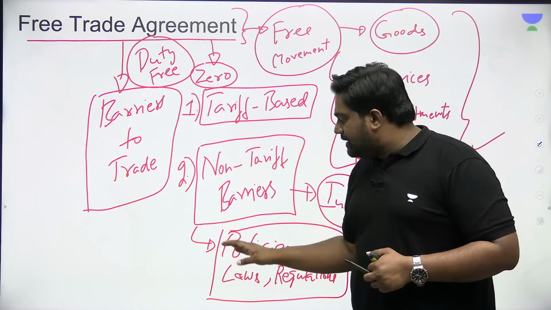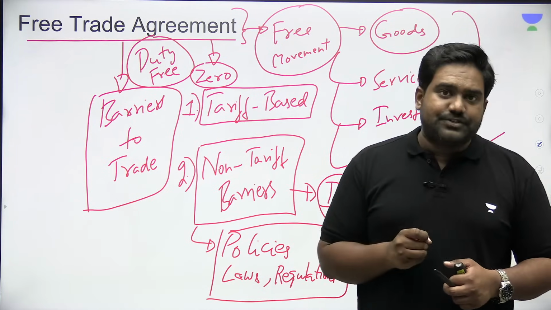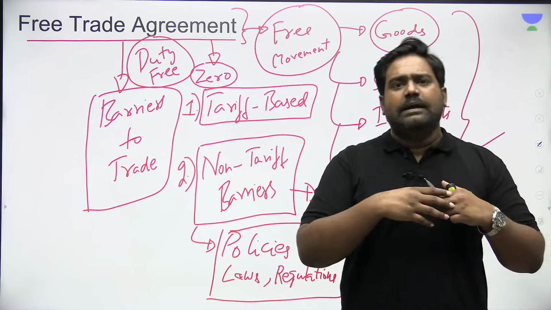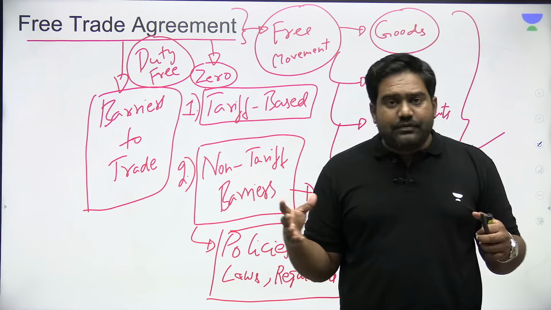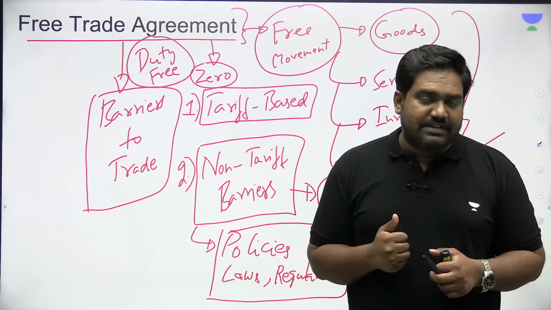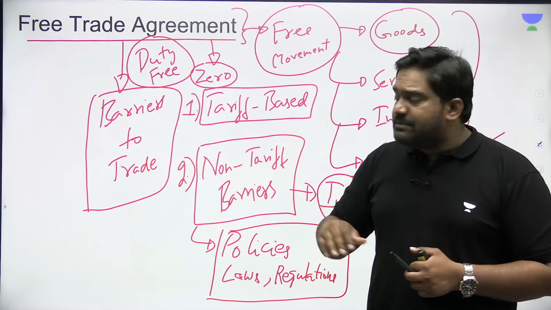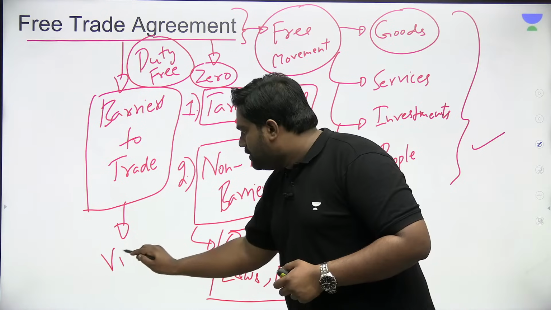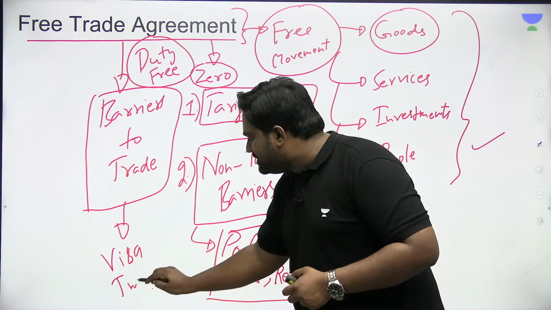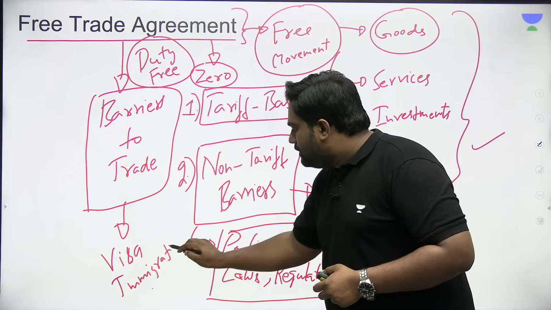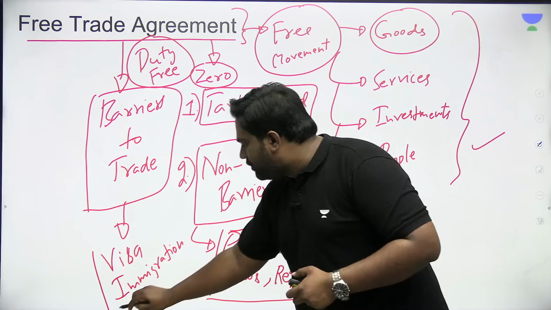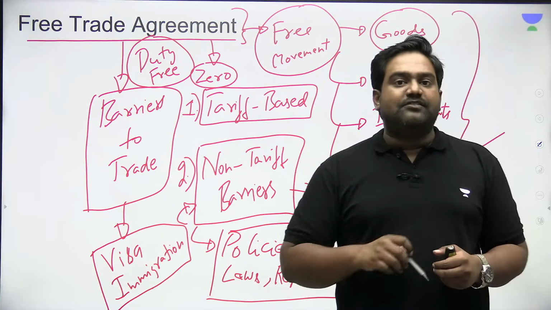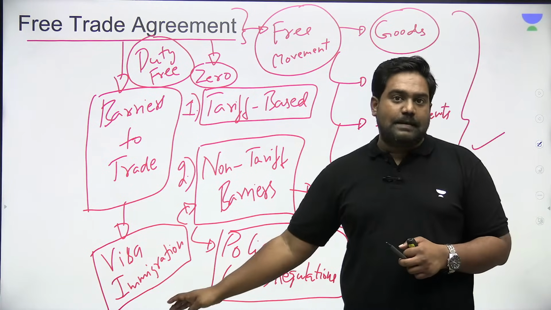So through a FTA, these non-tariff barriers are addressed. An attempt is made to harmonize these laws, policies and regulations covering many sectors so that there is free movement of goods, services and investments. And sometimes an FTA could also include negotiations related to visa and immigration policies. If the two sides are looking to provide for free movement of people, right, they will address this non-tariff barrier as well. This is also a type of non-tariff barrier.